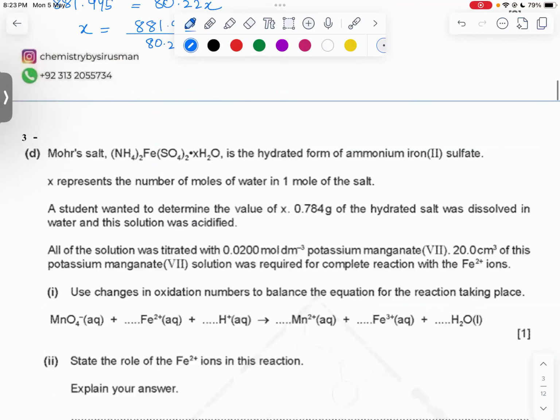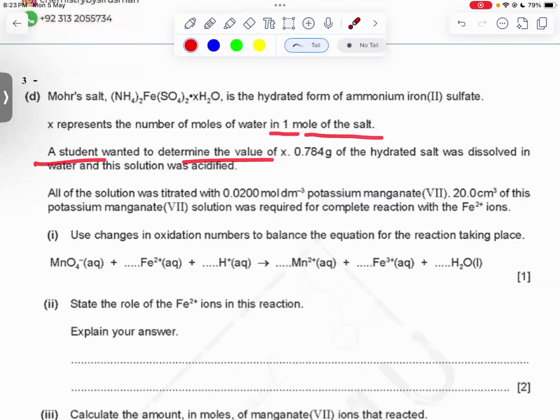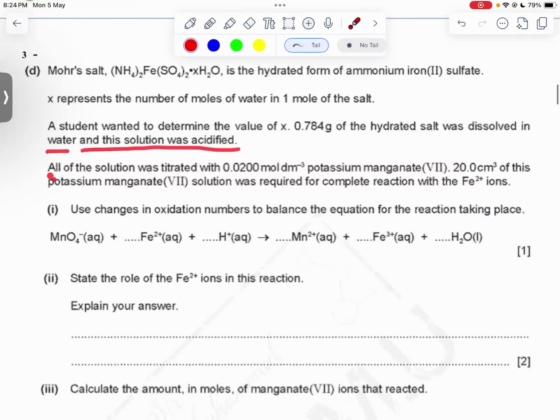Okay, on to the next question then, beta. Mohr salt, (NH4)2Fe(SO4)2·xH2O, is a hydrated form of ammonium iron(II) sulfate. x represents the number of moles of water in 1 mole of the salt. A student wanted to determine the value of x. 0.784 grams of hydrated salt was dissolved in water and this solution was acidified. All of the solution was titrated with 0.0200 mol per dm³ potassium manganate(VII). 20 cm³ of this potassium manganate(VII) solution was required for complete reaction with Fe2+ ions.